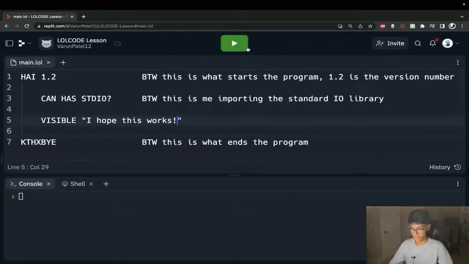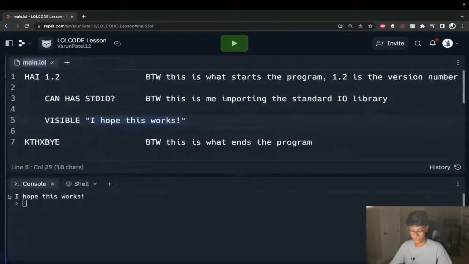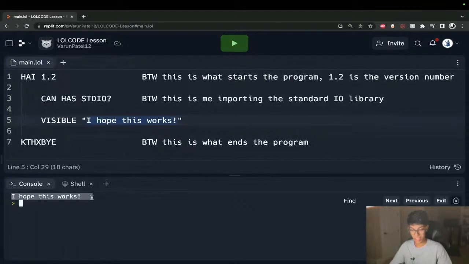If we run this, what we should hopefully see in our console is this string that we've passed in get printed. Ta-da. I hope it works. And if we try it with something else like LOLCODE rocks, that works as well. So that's how we're able to print stuff out using LOLCODE.